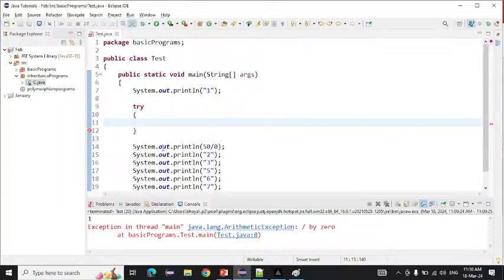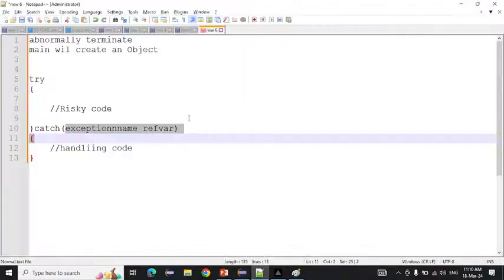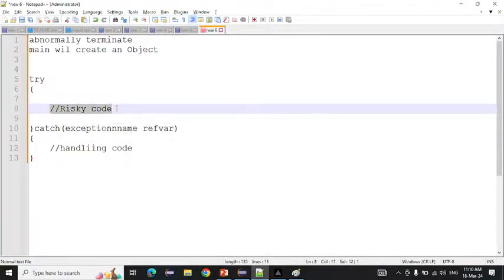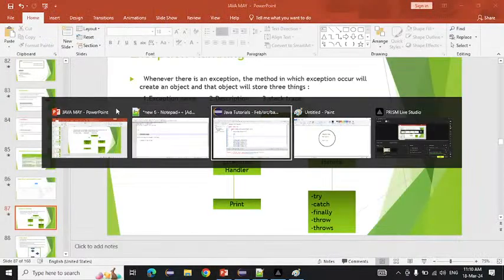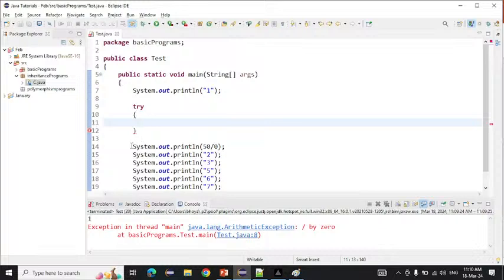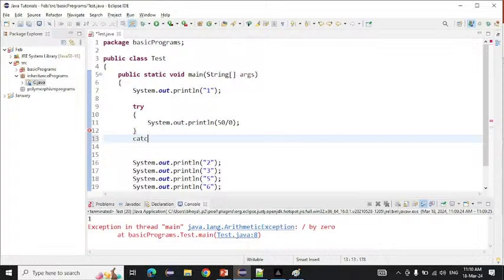Inside the try block, what do we need to write here? Risky code. So which is the risky code here? In which line did the exception come? In this line, right? In this line the exception came. So I will write this line into the try block. This is the risky line we are writing into the try block. After that, with the try, what do we need to write? I will write the catch block here. And inside the catch block, what do we need to write?